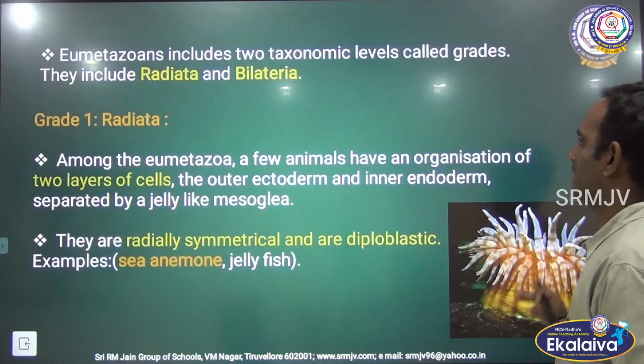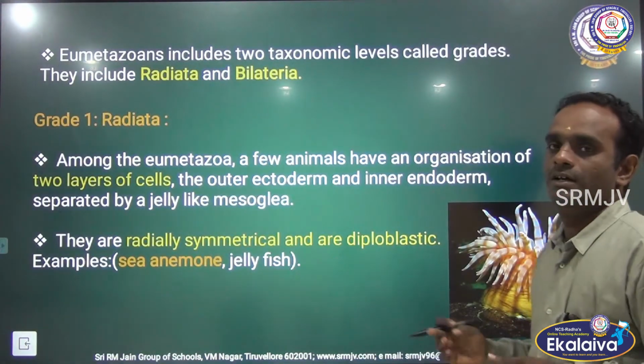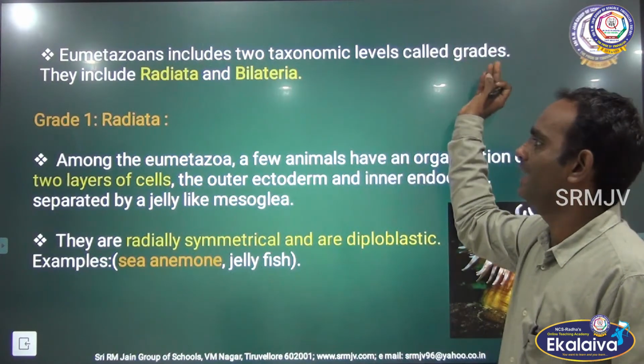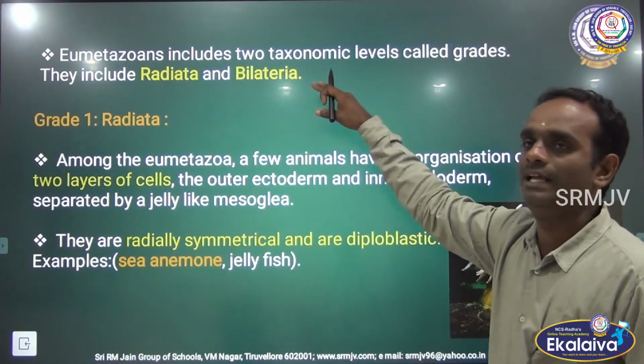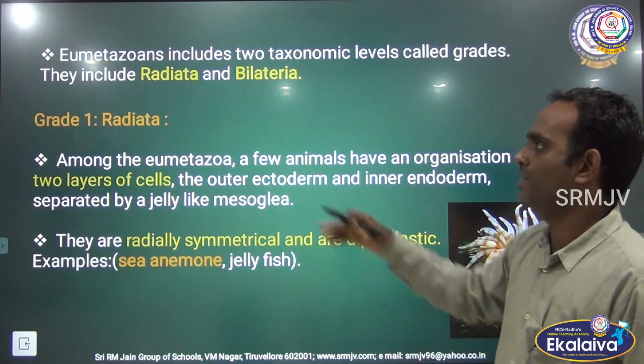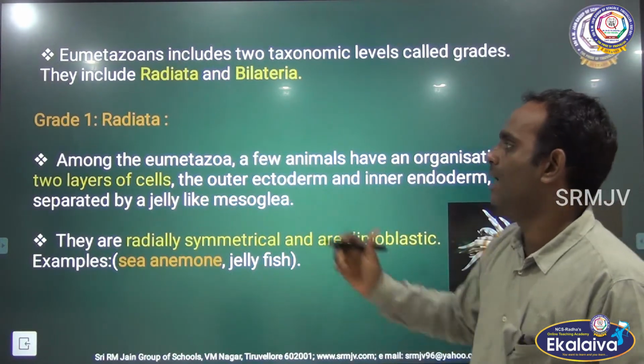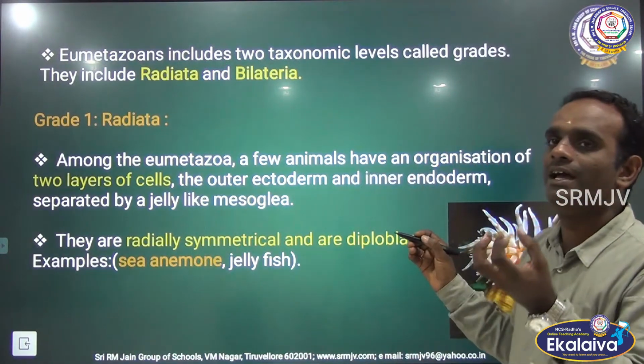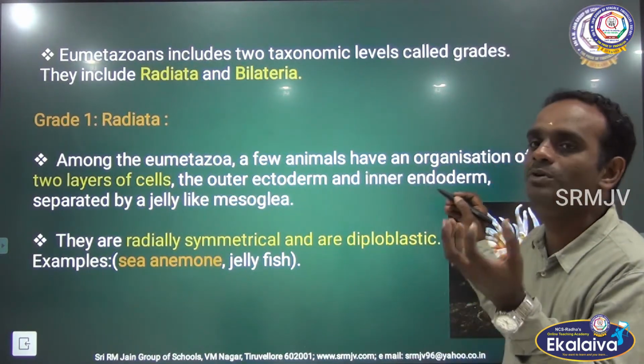See here, Eumetazoans include two taxonomical levels called grades. They include Radiata and Bilateria, as I said earlier. First, grade 1, Radiata. Among the eumetazoans, a few animals have only two layers of cells.